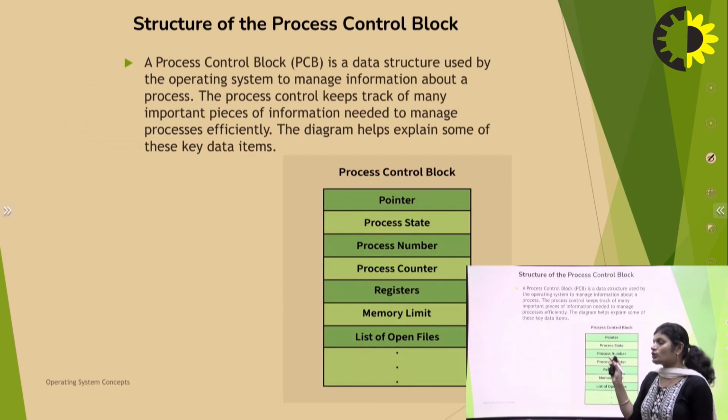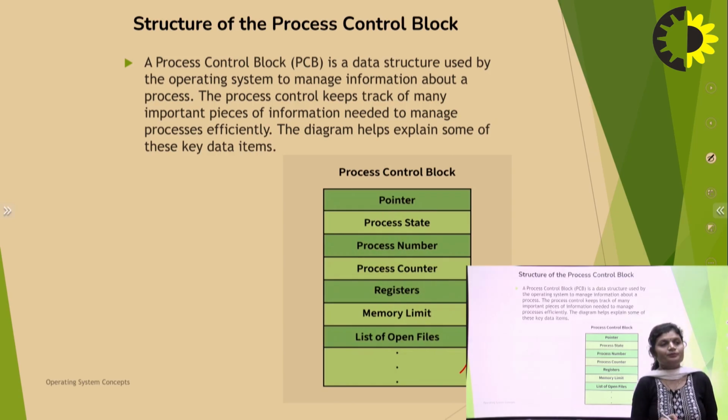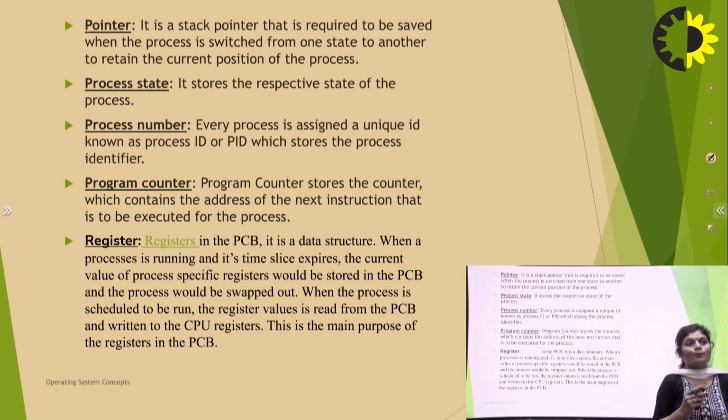So here is the structure of the process control block, where there are many things. The first things are the pointer, process state, process number, program counter, registers, memory limits, and list of open files. So what is a pointer? The pointer is a stack pointer that is required to be saved when the process is switched from one state to another, to retain the current position of the process. So the pointer is used to define the current position of the process.